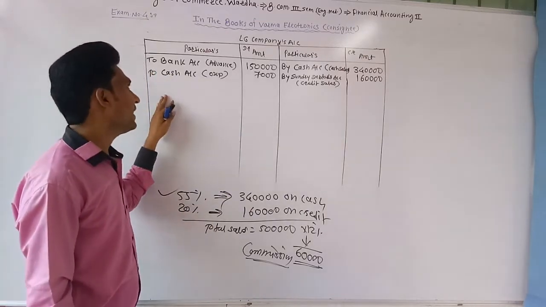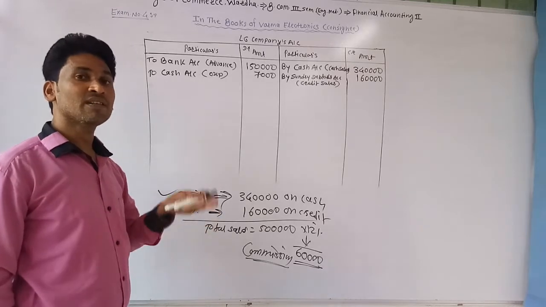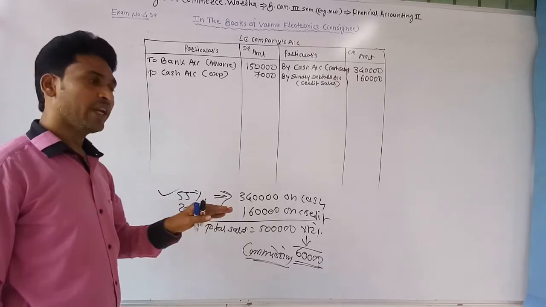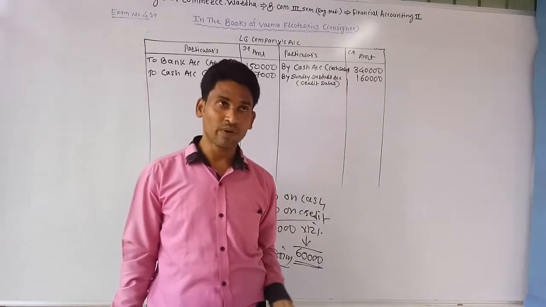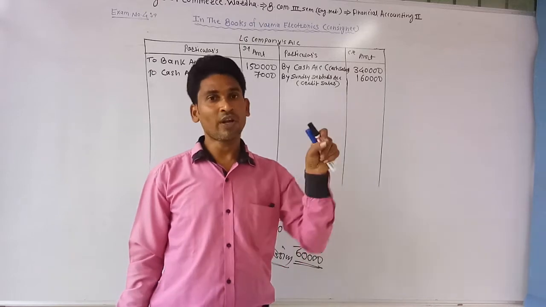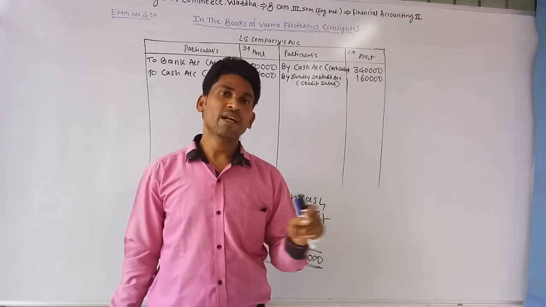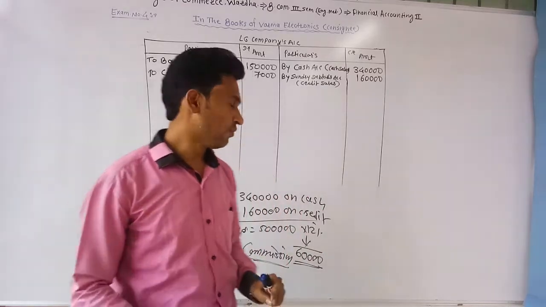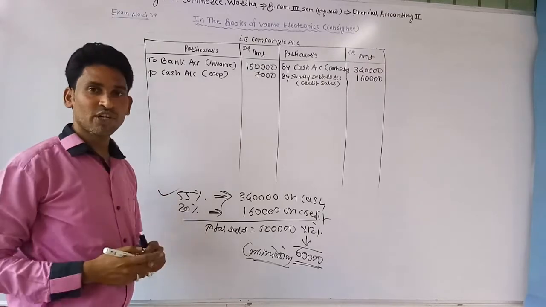So it passes the journal entry: LG company's account debit and commission received. It's the consignee's income, and when we get any income at that time we credit that income account as per the rule of nominal account. Nominal account rule says that debit all expenses and credit all incomes. As per that, it credits its commission account. So for that, it passes journal entry: LG company's account debit and commission received account credit.